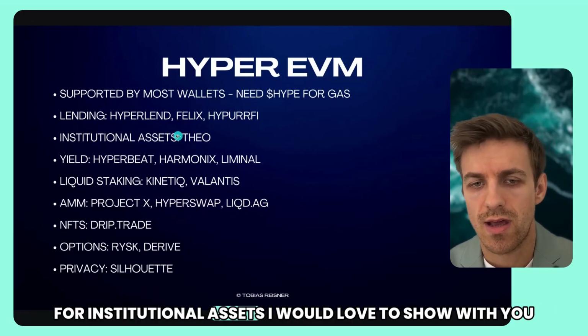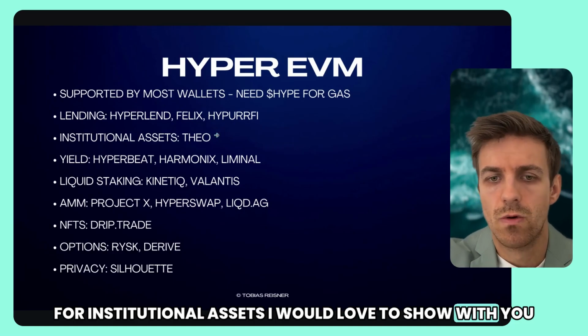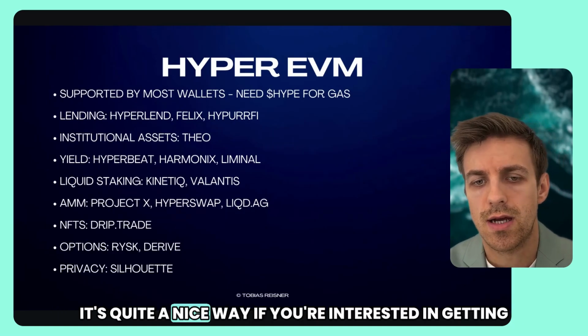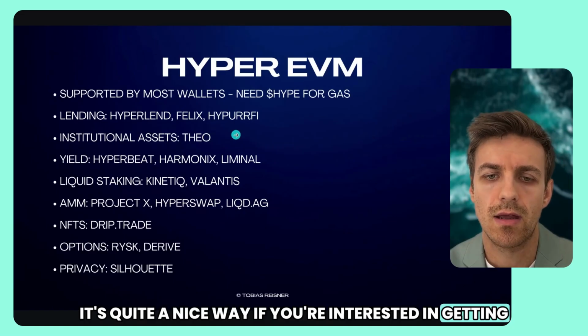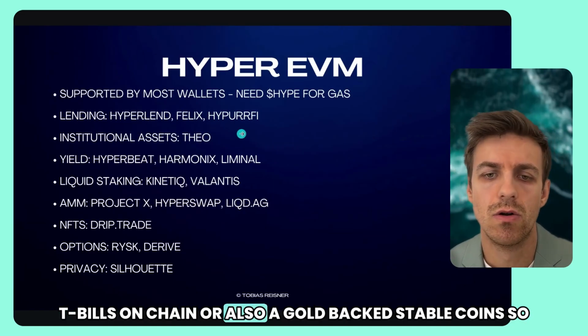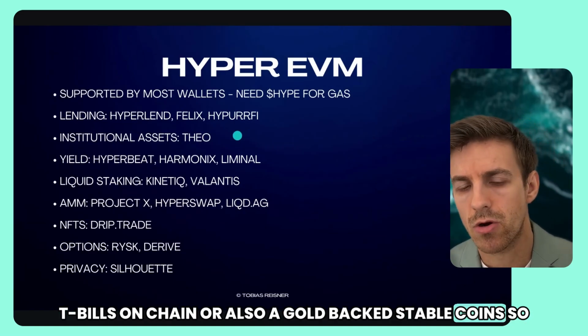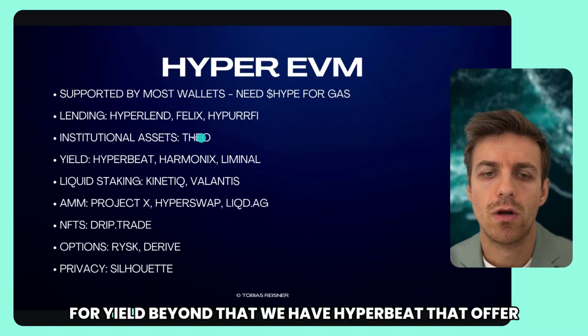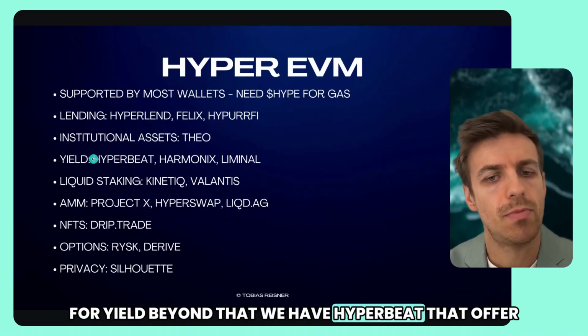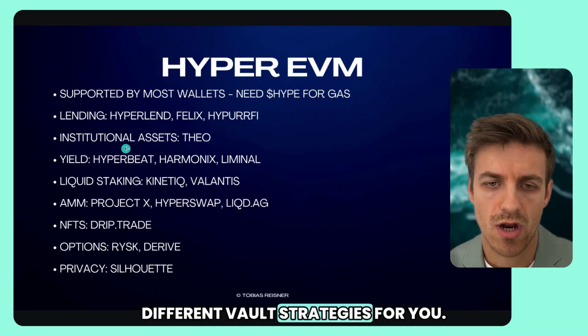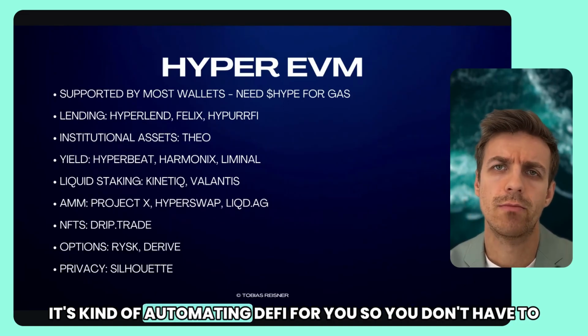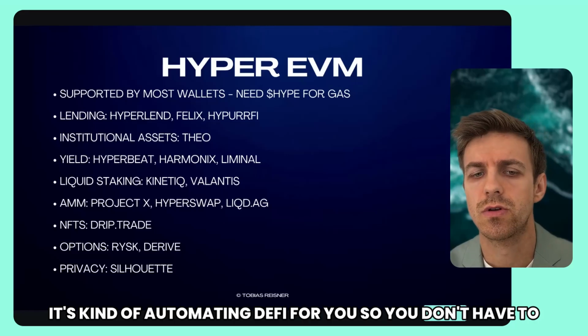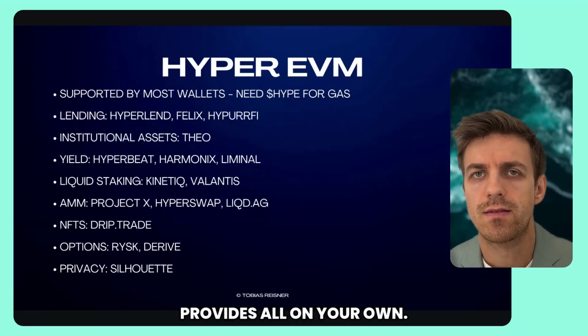For institutional assets, I would love to show you Theo. It's quite a nice way if you're interested in getting T-bills on chain or also gold-backed stable coins. For yield beyond that, we have Hyperbeat that offer different vault strategies for you. It's kind of automating DeFi for you, so you don't have to do it all on your own.